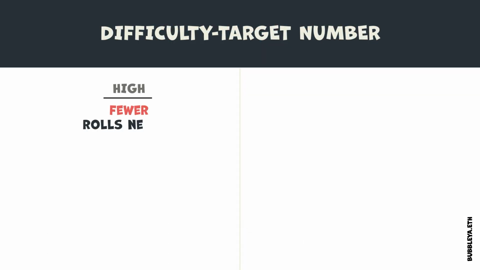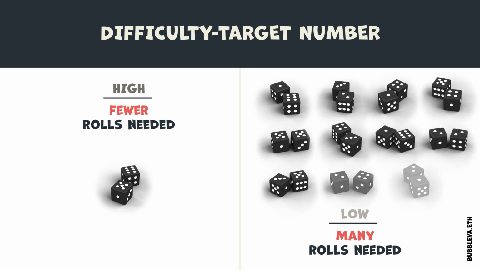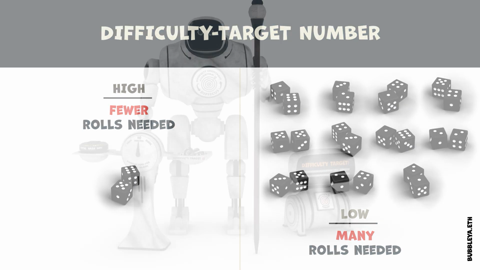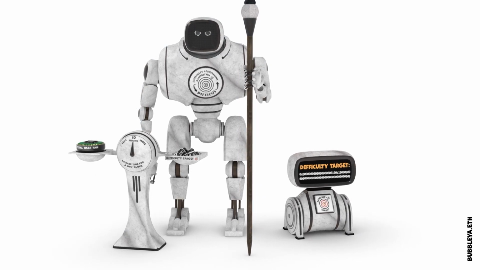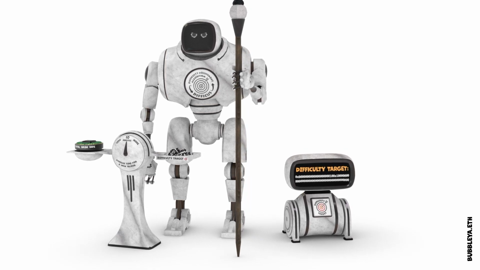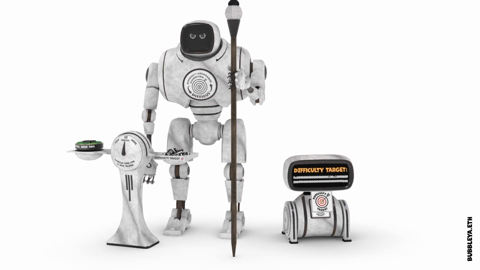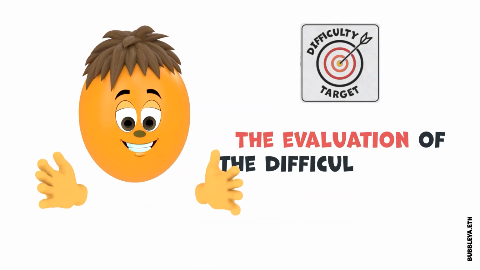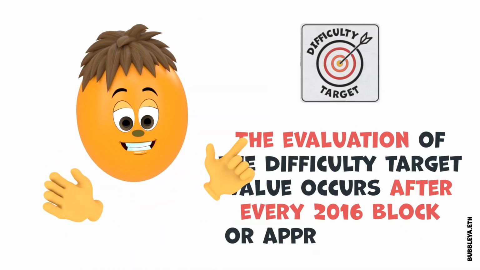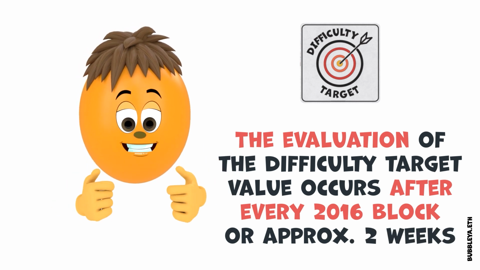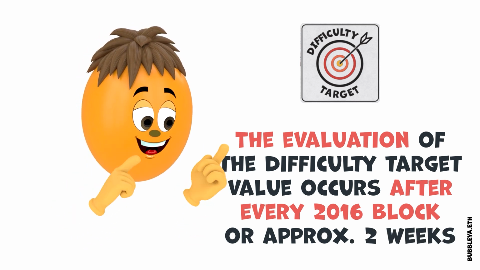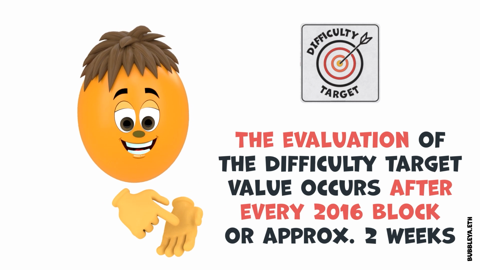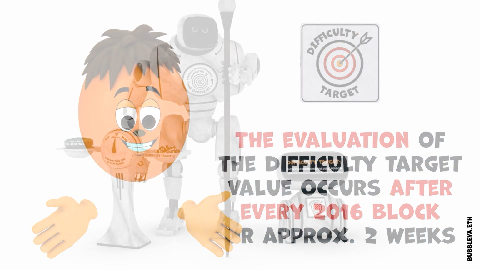Fewer dice rolls are typically required when the target number is high. Conversely, a lower target number often demands more rolls. In the Bitcoin context, this target number is the difficulty target, and Difficus calculates its value. Every 2016 blocks or around 2 weeks, Difficus checks whether on average, a new block was created every 10 minutes, and adjusts the difficulty target value accordingly.